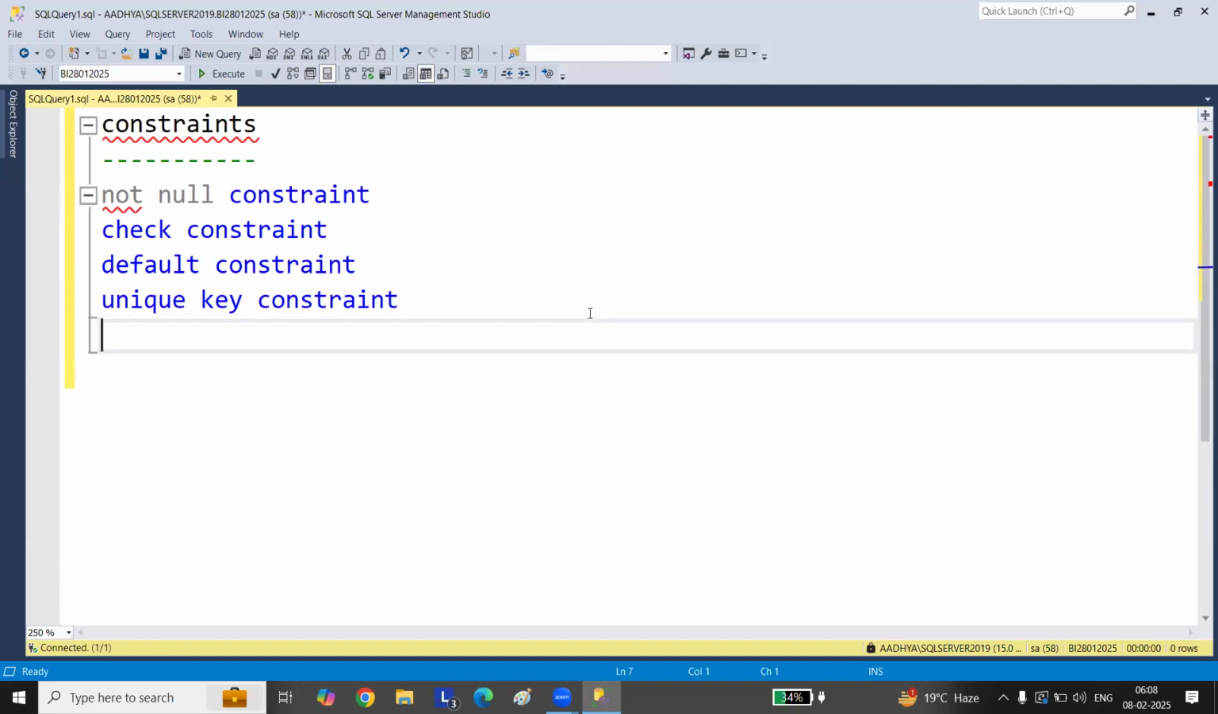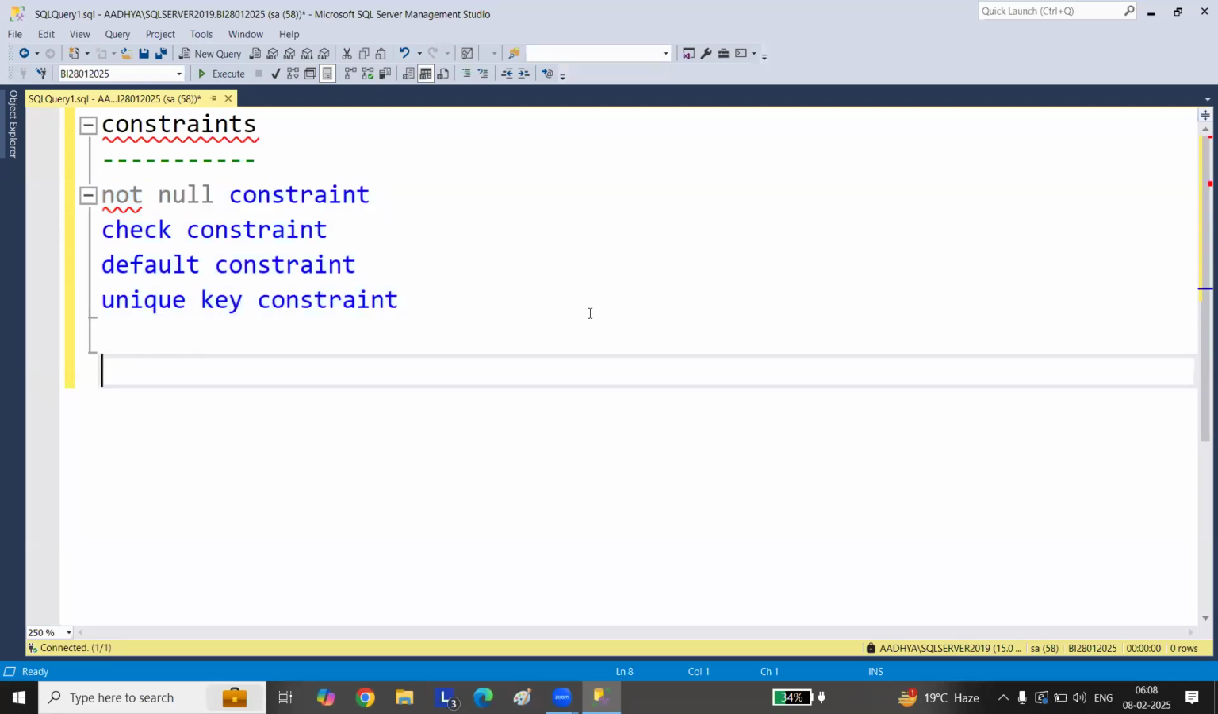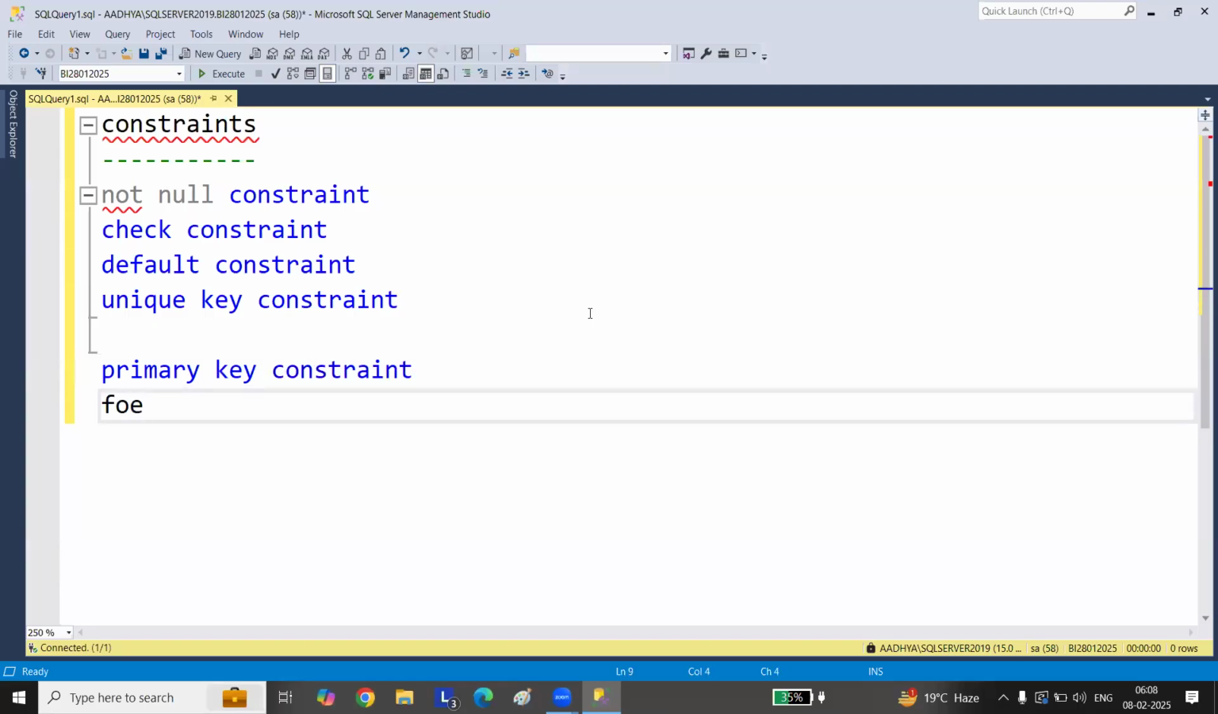Chalo. So these four constraints we have seen yesterday. So we are left with the primary key constraint and the foreign key constraint. Okay. So these are the two constraints we are left with.